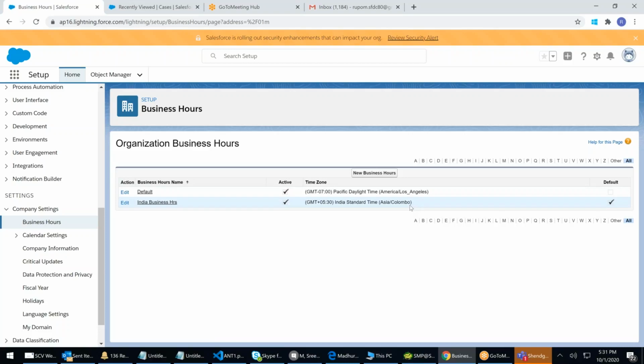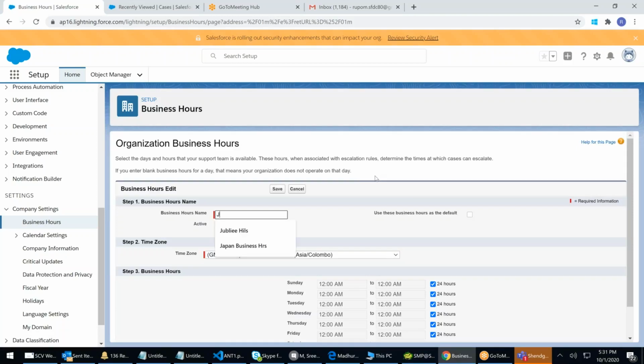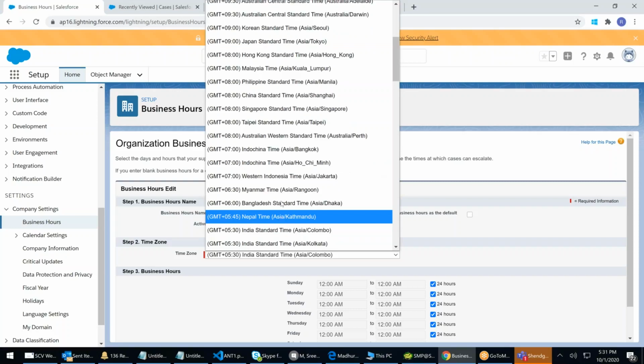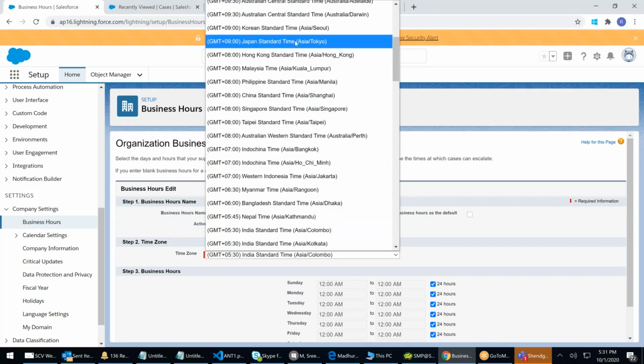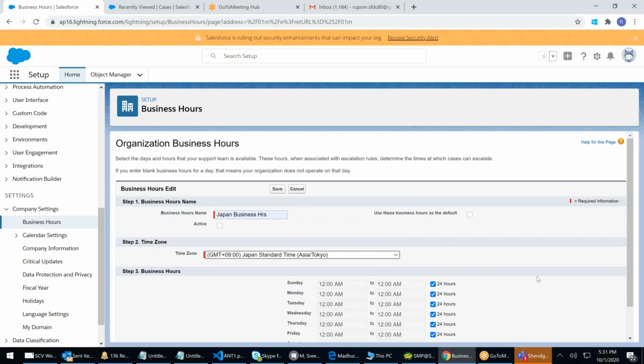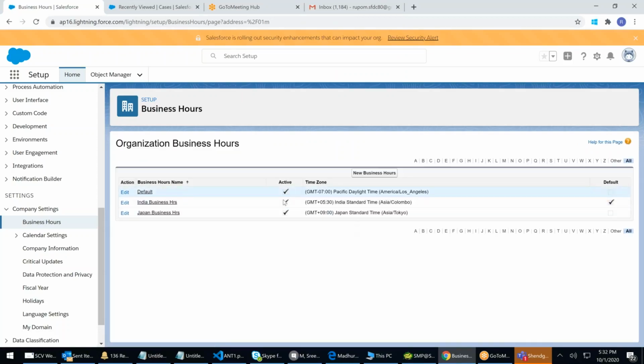No more will it show you US timing. It will show you India, because earlier US was default. Now India is default. I can create a lot of business hours like this. I will say Japan business hour. Japan is Japan standard time, plus 9 hours, covering Japan, Hong Kong, Malaysia. Active? Yes. Not default. Yes, we do business there. These are all active. We do business in the US, India, and Japan.